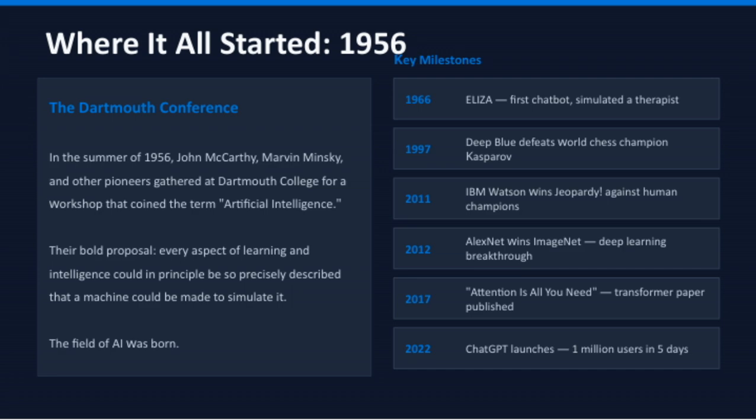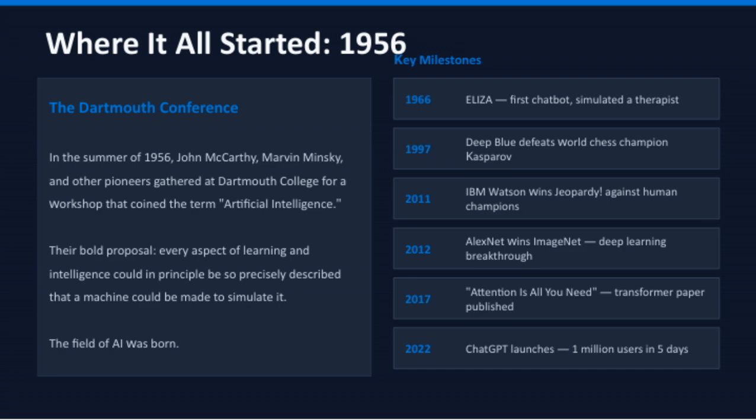Going further back, in 2012, we witnessed a significant breakthrough when AlexNet won the ImageNet competition, dramatically improving image recognition capabilities through deep learning. Before that, in 2011, IBM Watson made headlines by winning against human champions on Jeopardy, showcasing how AI could handle complex language and knowledge tasks. Even earlier, in 1997, Deep Blue defeated world chess champion Garry Kasparov, demonstrating the potential of AI in strategic reasoning.